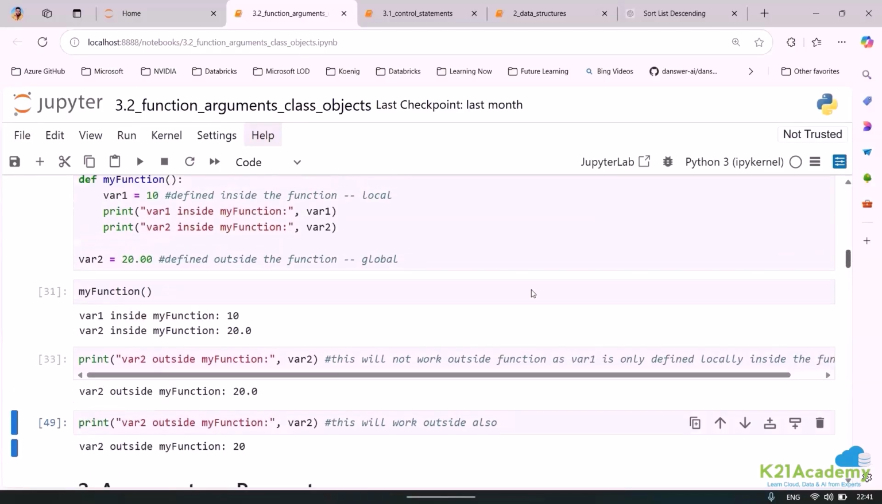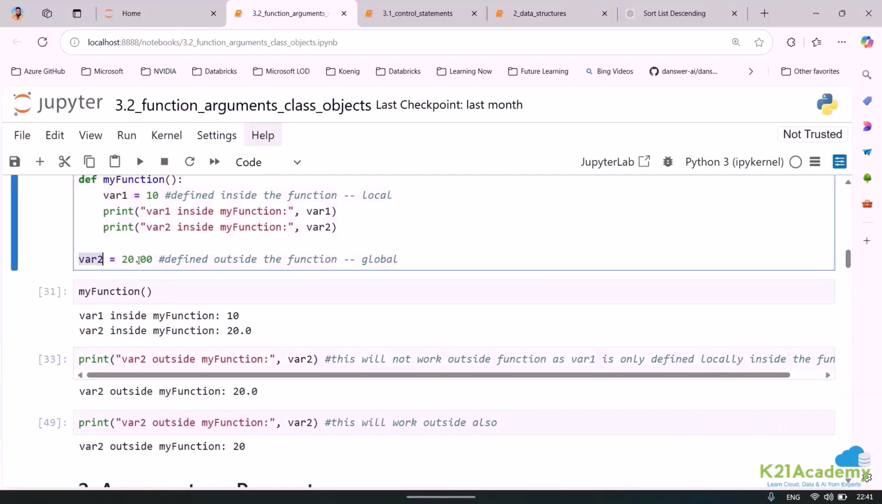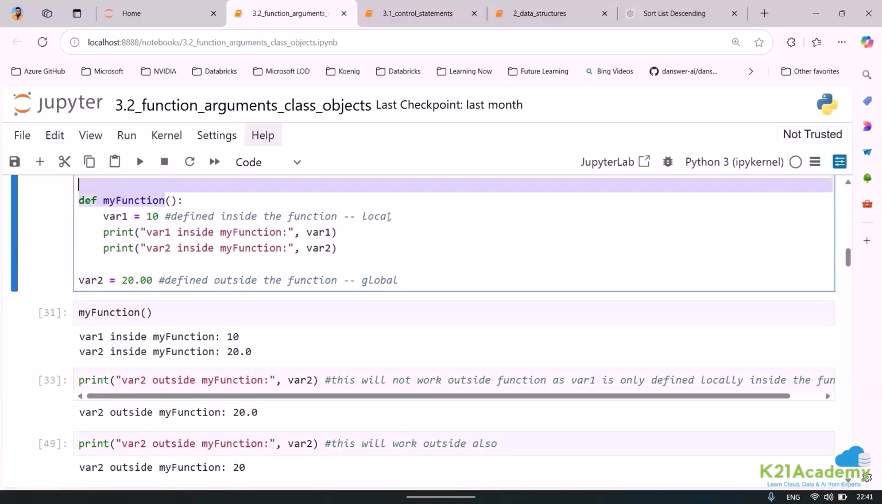I hope it is making sense now. Variable 2 is a global variable. Yes or no? It is accessible throughout the page. But variable 1 is accessible only inside the function. So it is called a local variable.